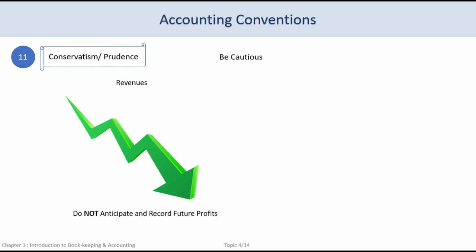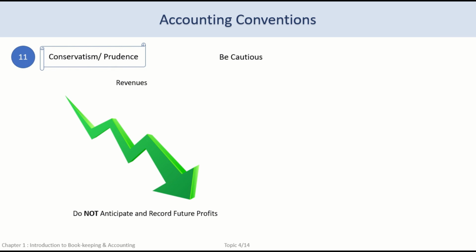Future sales or expected gains or future income should not be recorded. For example, if we have some unsold items, they are our stock and have value. They can be sold in the next accounting period to earn revenue for the business. When we close the books, we should record their value at cost price or market price, whichever is lower, in line with the principle of conservatism of recording the lowest possible value for revenue.